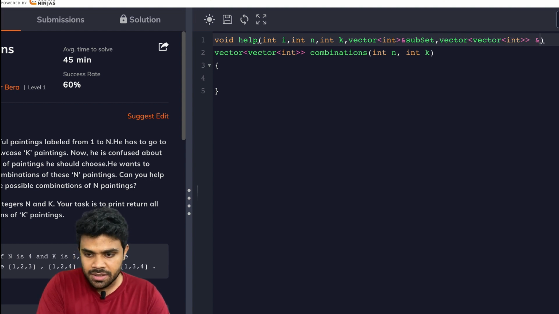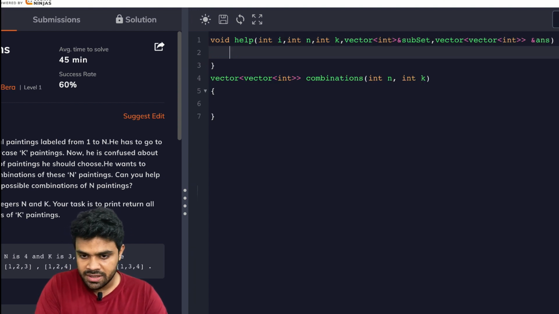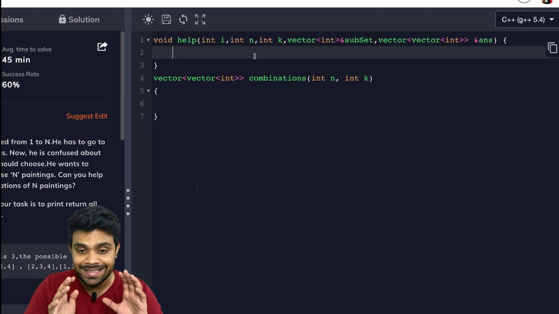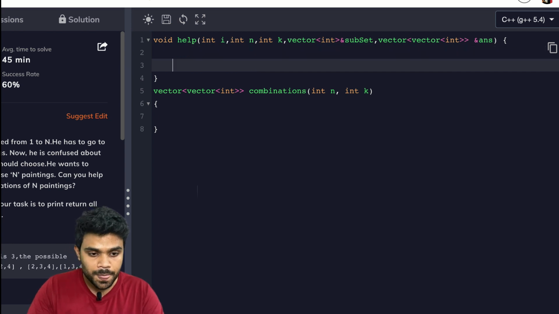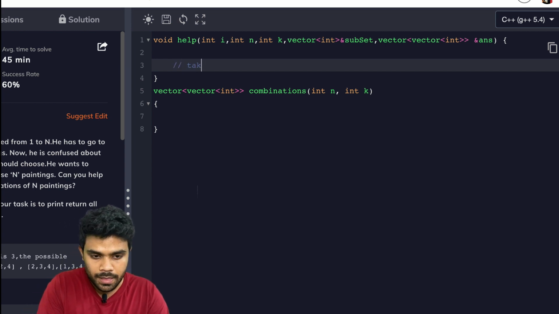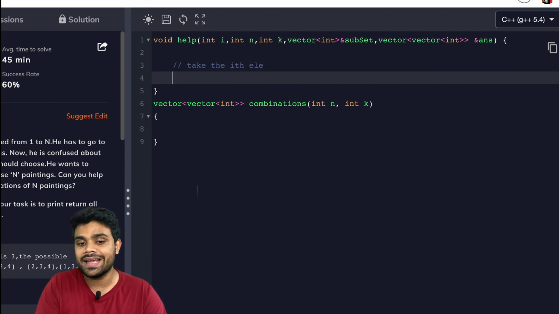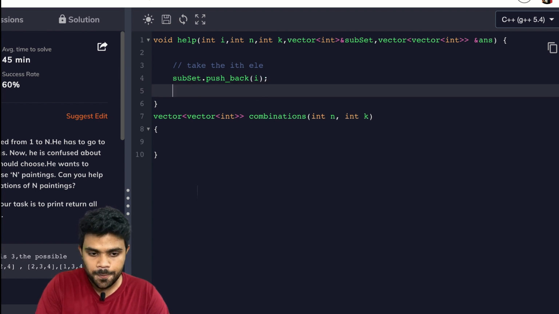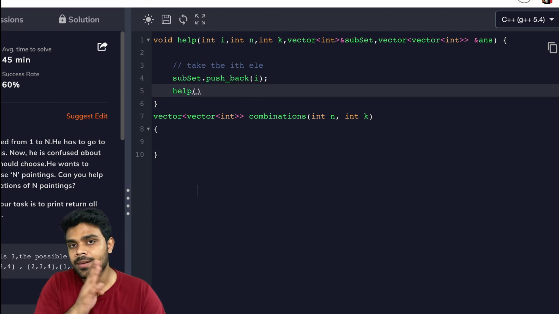If you remember these steps, then it's fine. If you don't remember, just go to lecture number 7 and see what all things we discussed there. Everything has been discussed. We are writing exactly the same solution, subset. Okay, so for every element, I have two options. One option is to consider this, to take the ith element. If I'm taking the ith element, I should put it inside the subset. Subset dot push back the ith element, okay, and then ask recursion to do the remaining task.